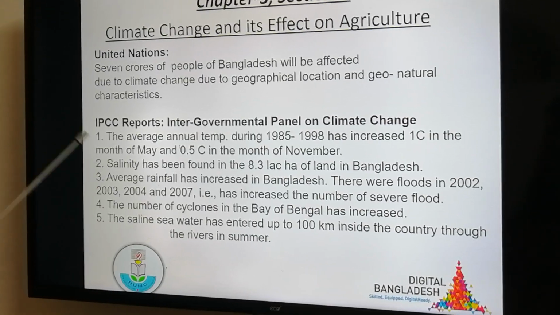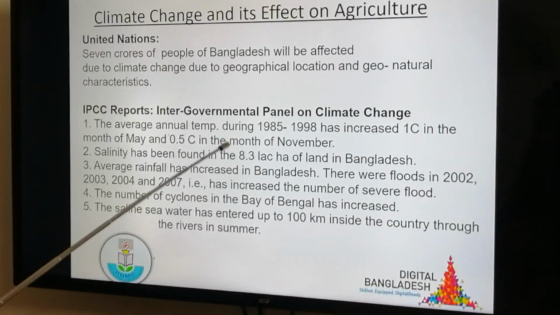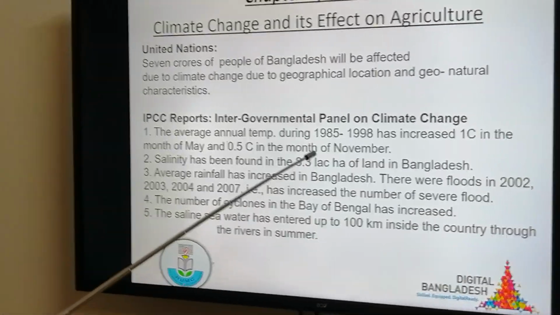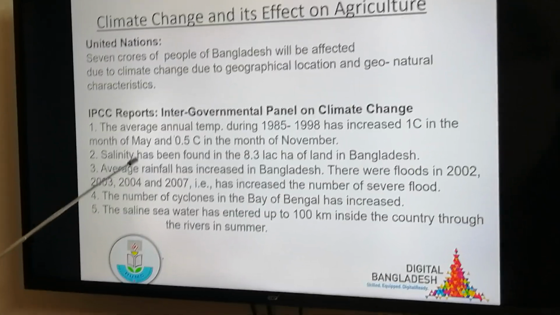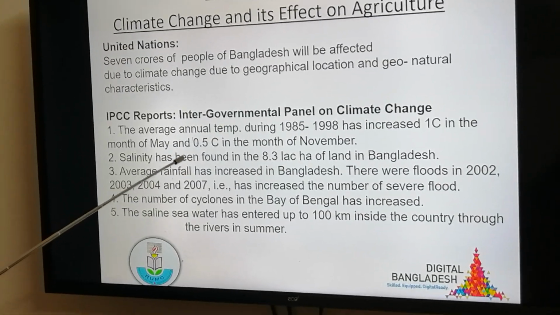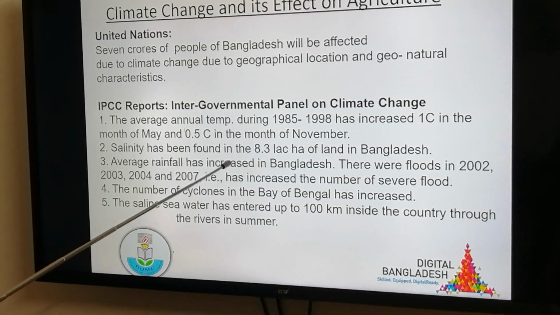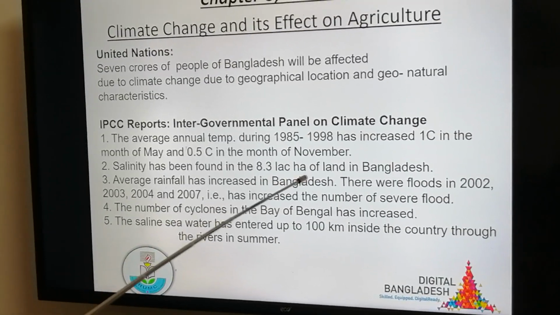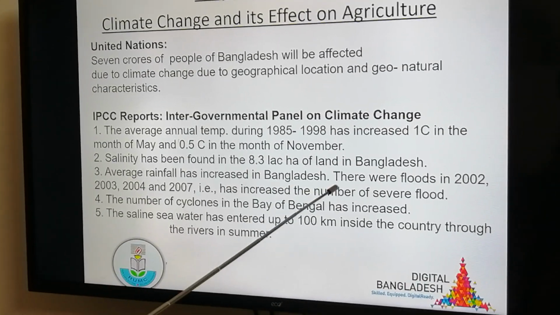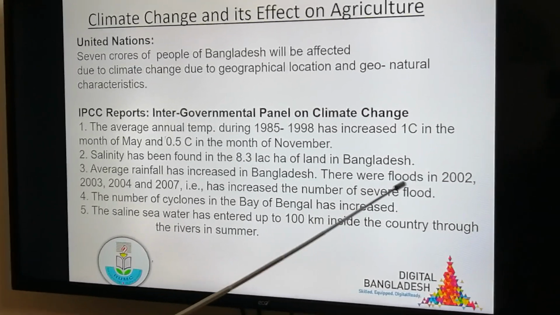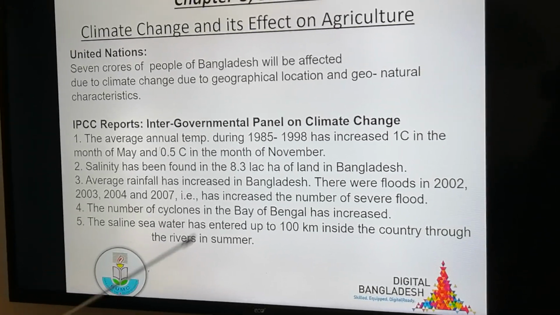They report that the average annual temperature during 1985 to 1998 has increased 1 degree centigrade in the month of May and 0.5 degree centigrade in the month of November. Salinity has been found in 8.3 lakh hectares of land in Bangladesh. Average rainfall has increased in Bangladesh. There were floods in 2002, 2003, 2004 and 2007.